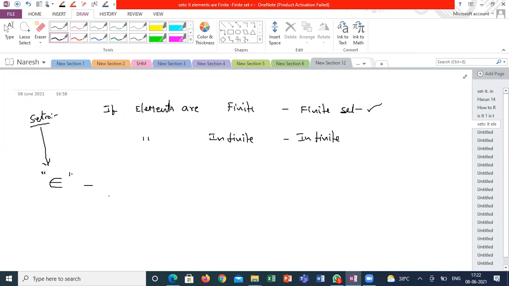As of now, for your understanding, this symbol stands for belongs to, and this crossed symbol stands for does not belong to.